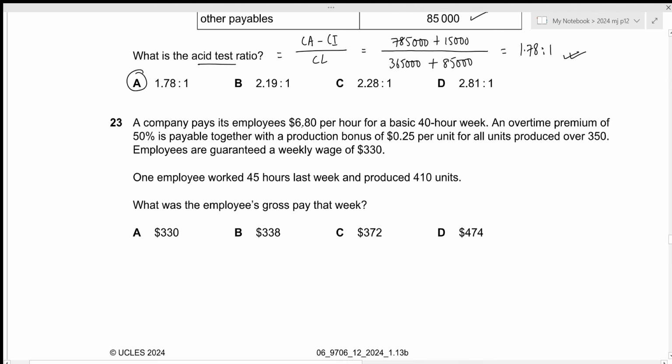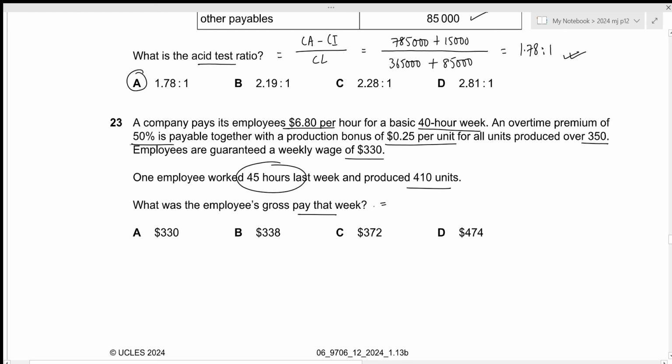A company pays its employees 6.8 per hour for a basic 40-hour week. An overtime premium of 50% is payable together with a production bonus of 0.25 per unit for all units produced over 350. Employees are guaranteed a weekly wage of 330. One employee worked 45 hours last week and produced 410 units. What was the employee's gross pay that week?